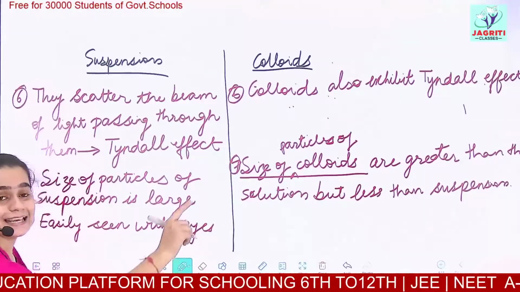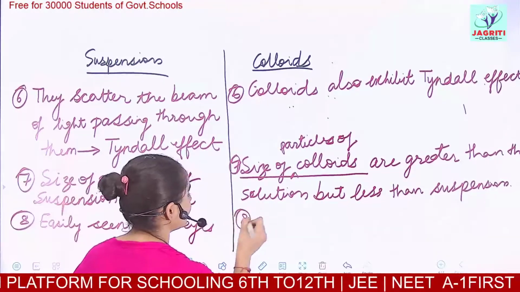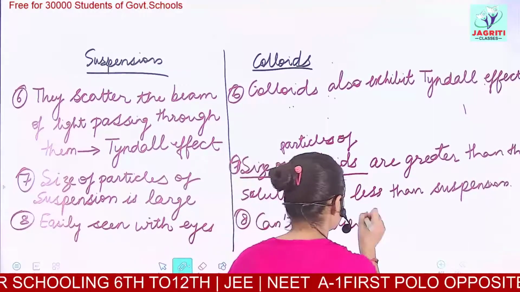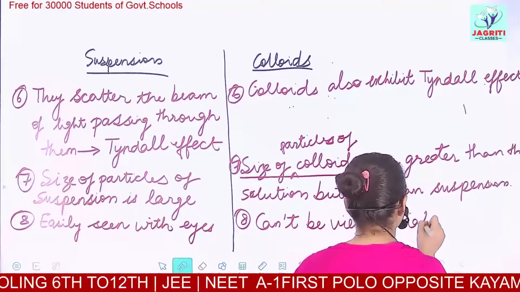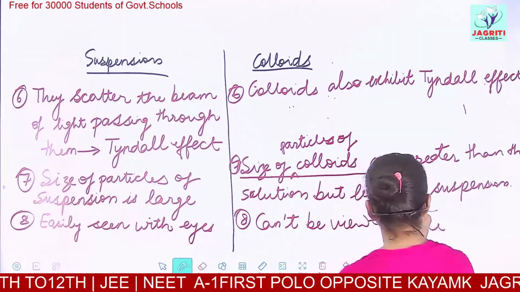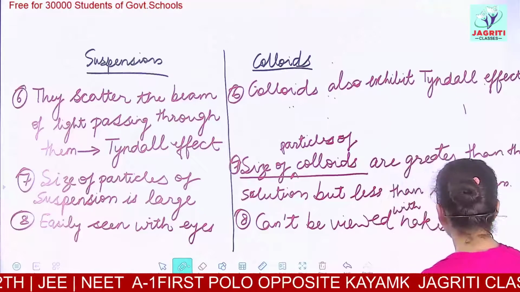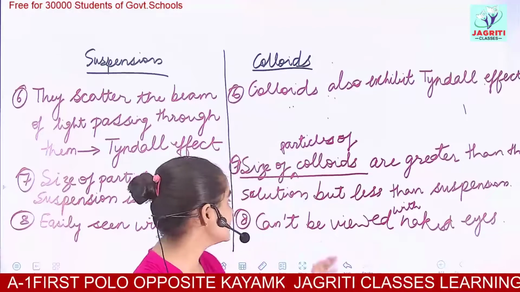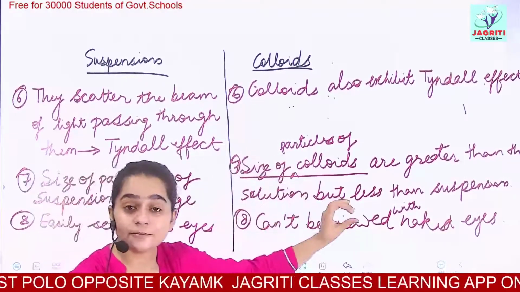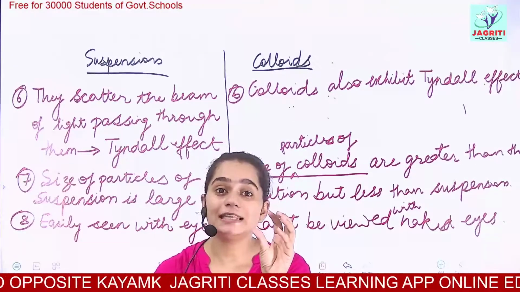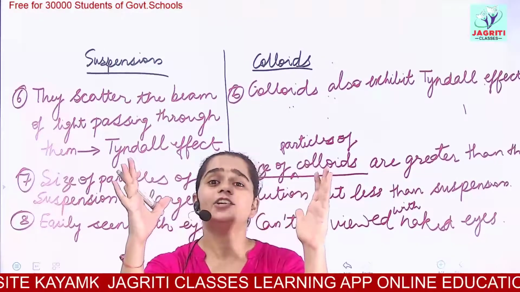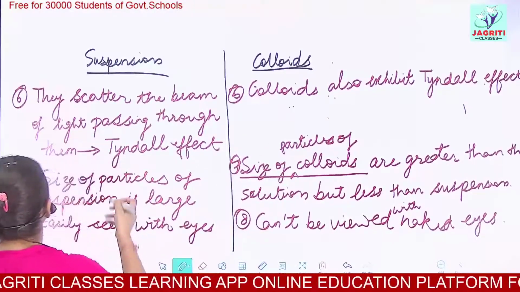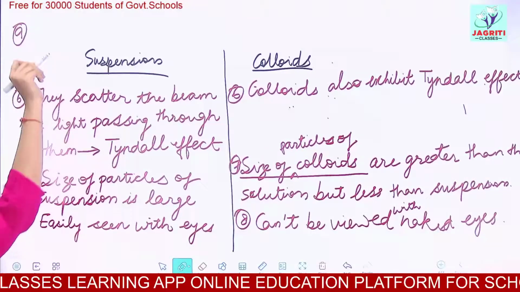But in case of colloids, these particles can't be viewed with naked eyes, and we would require a microscope to view the particles. This means the particles are small enough that we are not able to see them with our naked eyes, but they are large enough that they show scattering. So these are the points. One more point is left. I'll write it at the top.